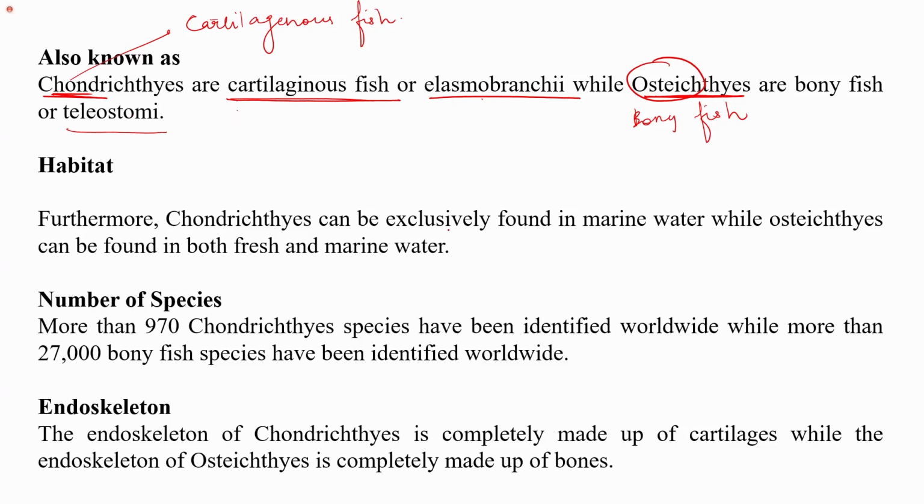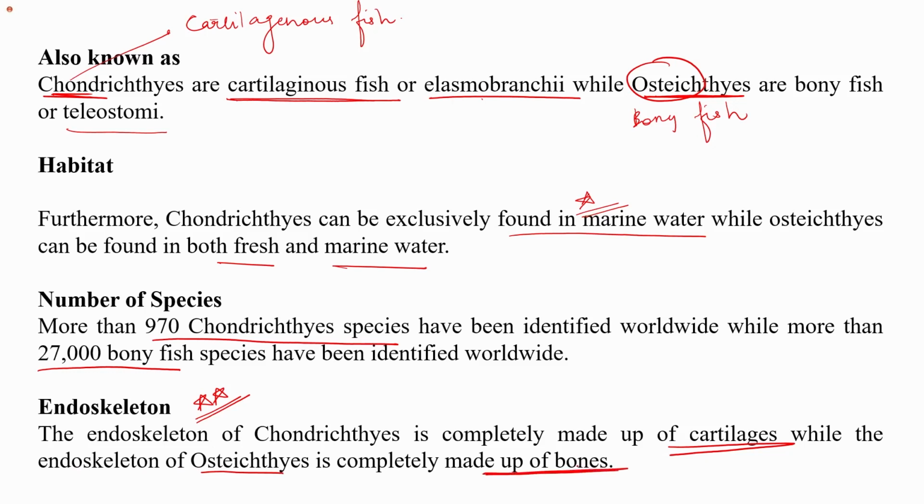Habitat: chondrichthyes can be exclusively found in marine water, while osteichthyes can be found in both fresh and marine water. More than 970 chondrichthyes species have been identified, while more than 27,000 bony fish have been identified. So the endoskeleton, this is very important. Based on this, they are named. The endoskeleton of chondrichthyes is completely made up of cartilages, while the endoskeleton of osteichthyes is completely made up of bones. So this is the major point of difference, based on which they are named also.